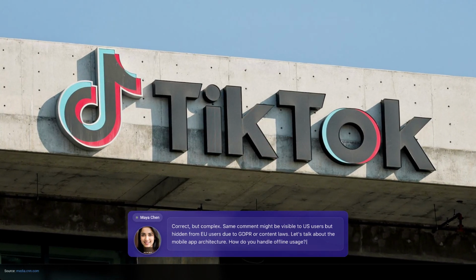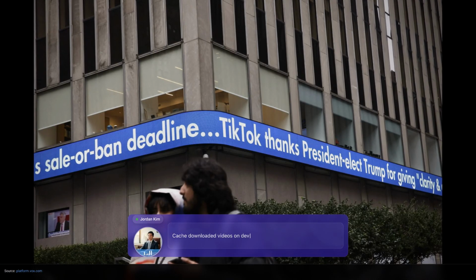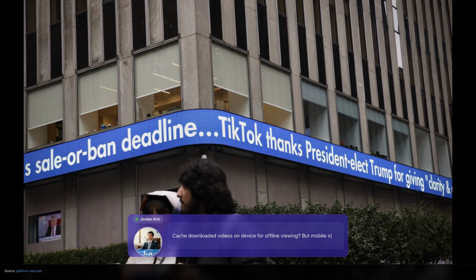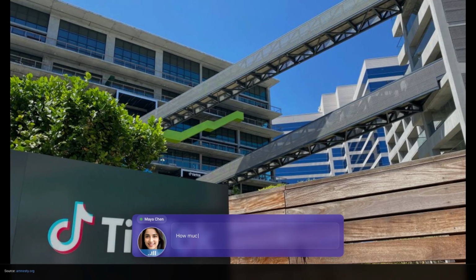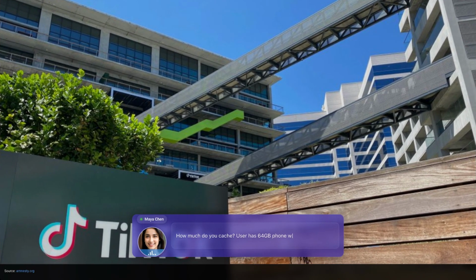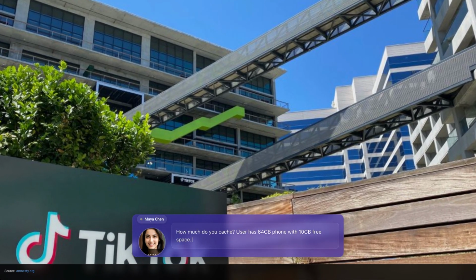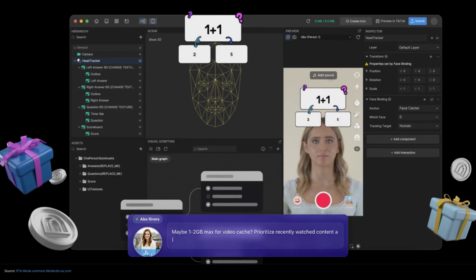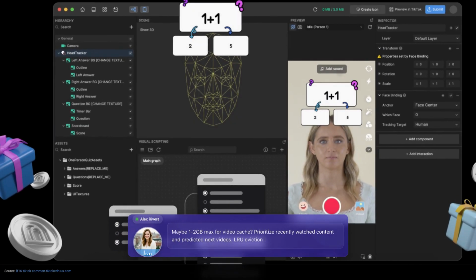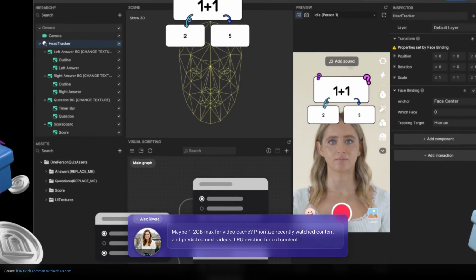How do you handle offline usage? Cache downloaded videos on device for offline viewing, but mobile storage is limited, so you need smart cache management. How much do you cache? User has 64 gigabytes phone with 10 gigabytes free space. Maybe 1 to 2 gigabytes max for video cache. Prioritize recently watched content and predicted next videos. LRU eviction for old content.